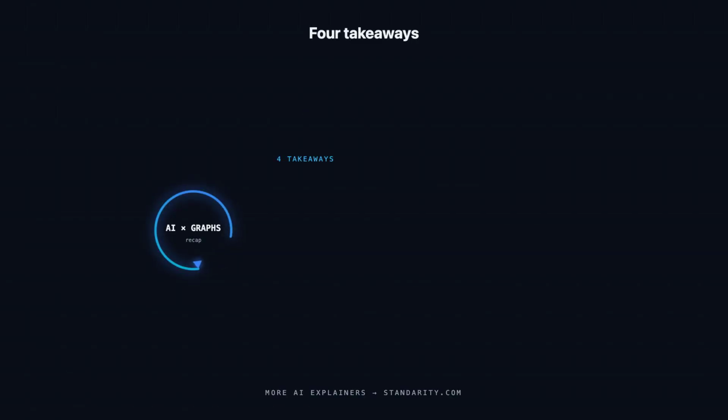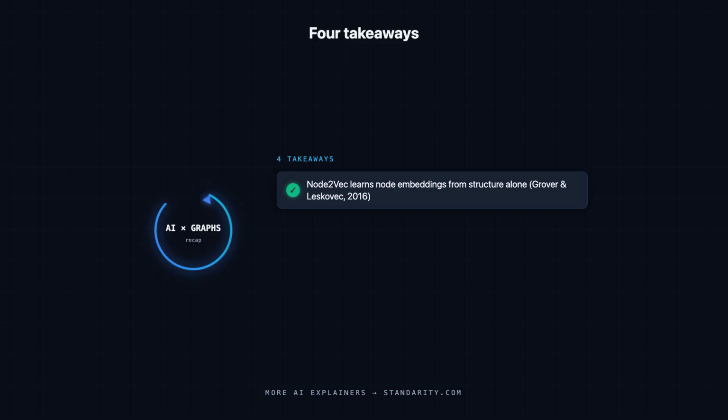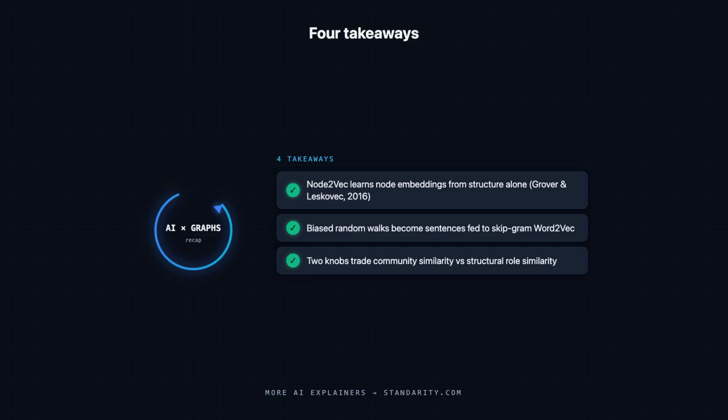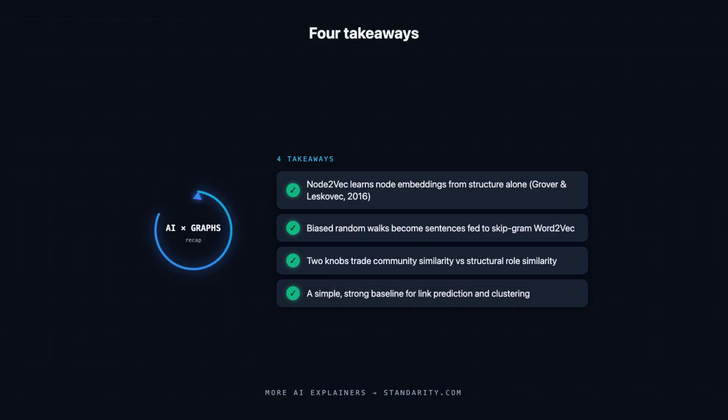Let us pull it together into 4 takeaways. Node2Vec from Grover and Leskovec in 2016 learns node embeddings purely from graph structure, no node features needed. It generates biased random walks, treats each walk as a sentence, and feeds them to skipgram. Those tunable knobs trade community similarity against structural role similarity, tuning exactly what the embeddings capture about the graph. The result is a simple, strong baseline for link prediction, classification, and clustering.